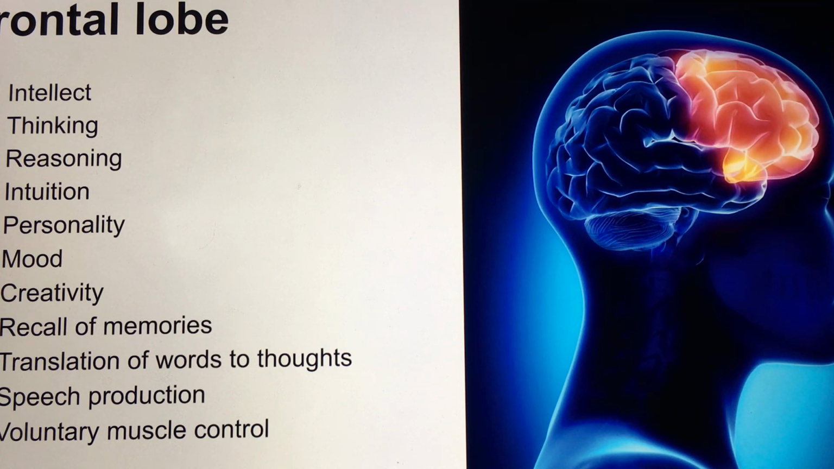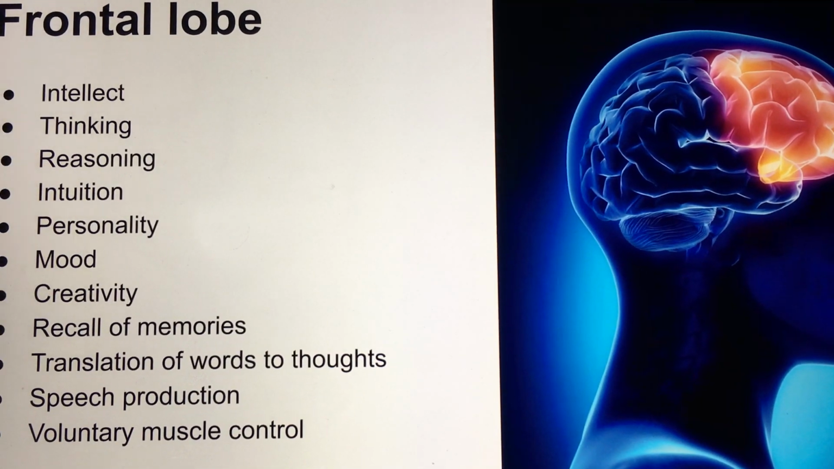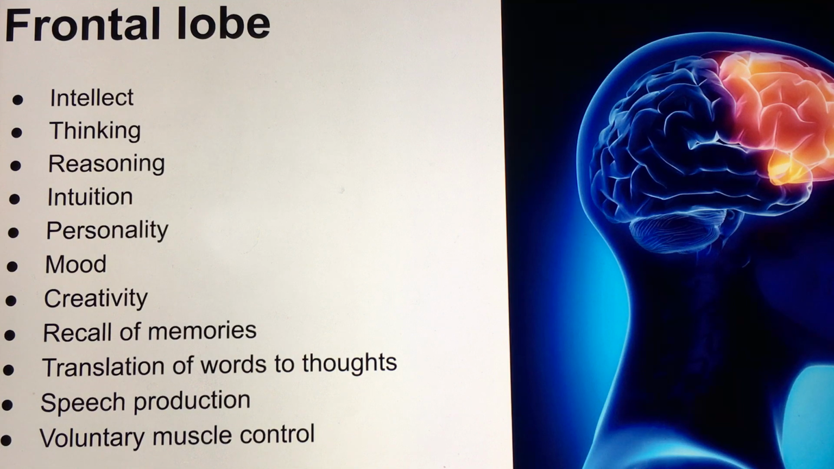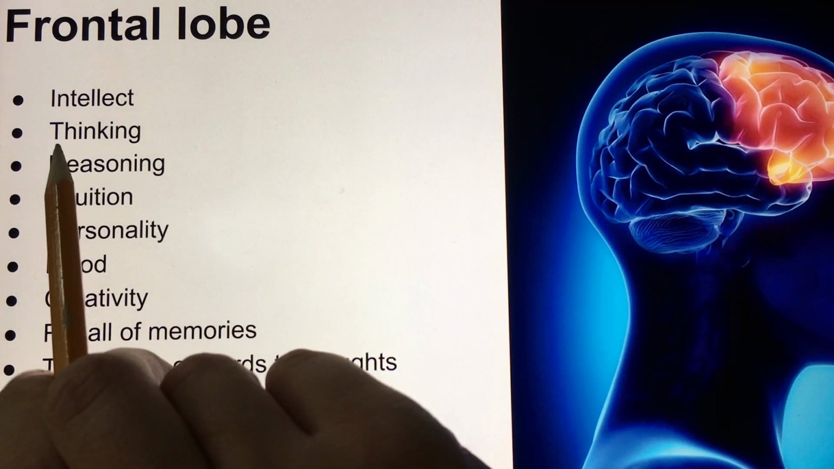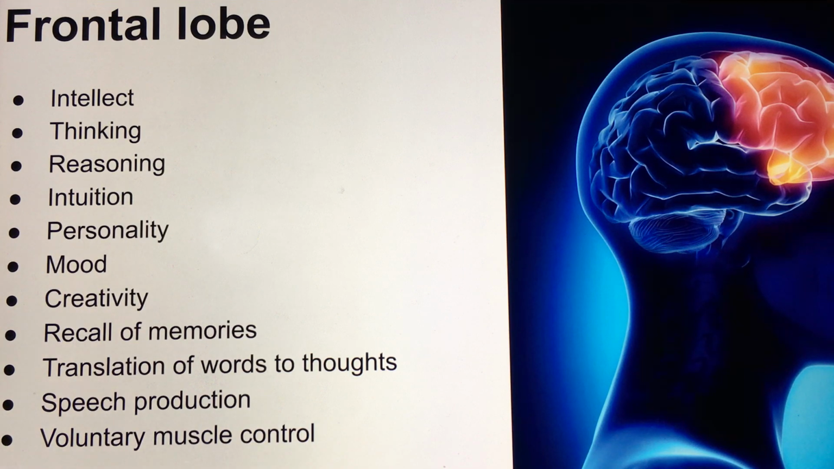It's located, of course, in the right and left hemispheres of the cerebrum, and this is where our intellect, sort of like our mind, resides. This is where we perform our thinking, reasoning, intuition. Personality traits are generated here. Mood, creativity, recall of memories, translation of words to thoughts, speech production, and voluntary muscle control.